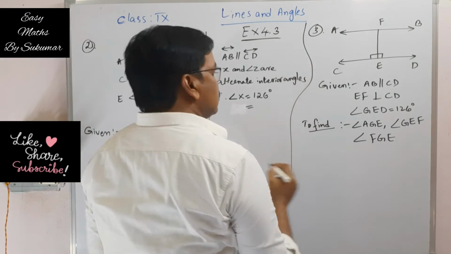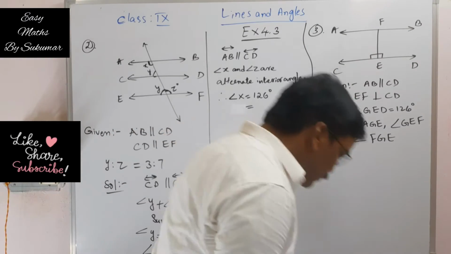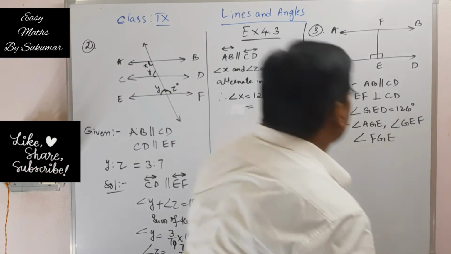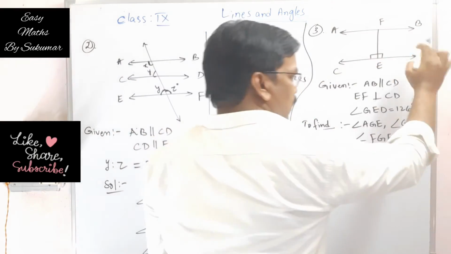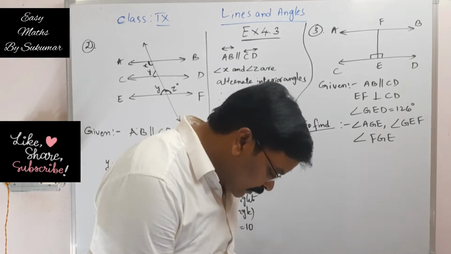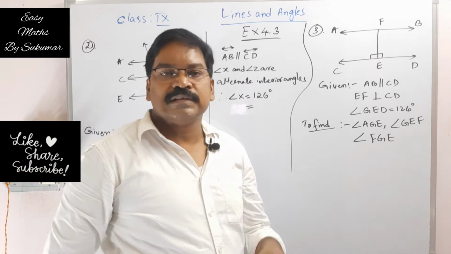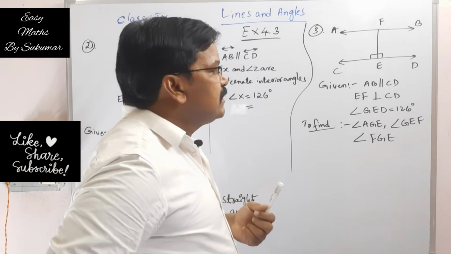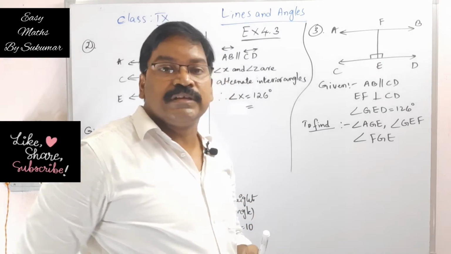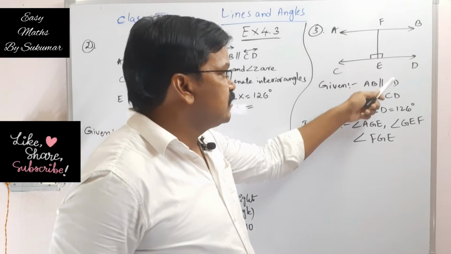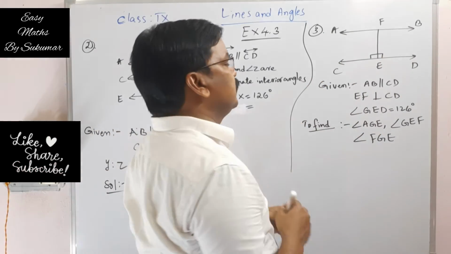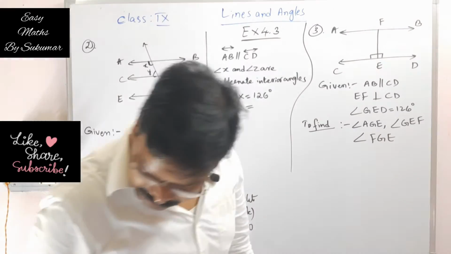See my dear students, this AB is parallel to CD. Here this AB is parallel to CD, and this EF is perpendicular to CD. Here this EF is perpendicular to the CD. Okay. What is given here?